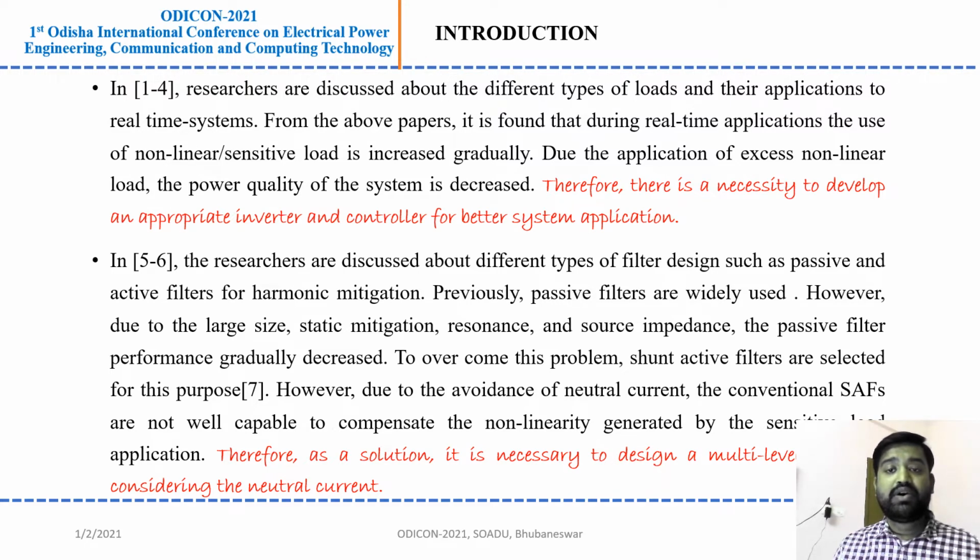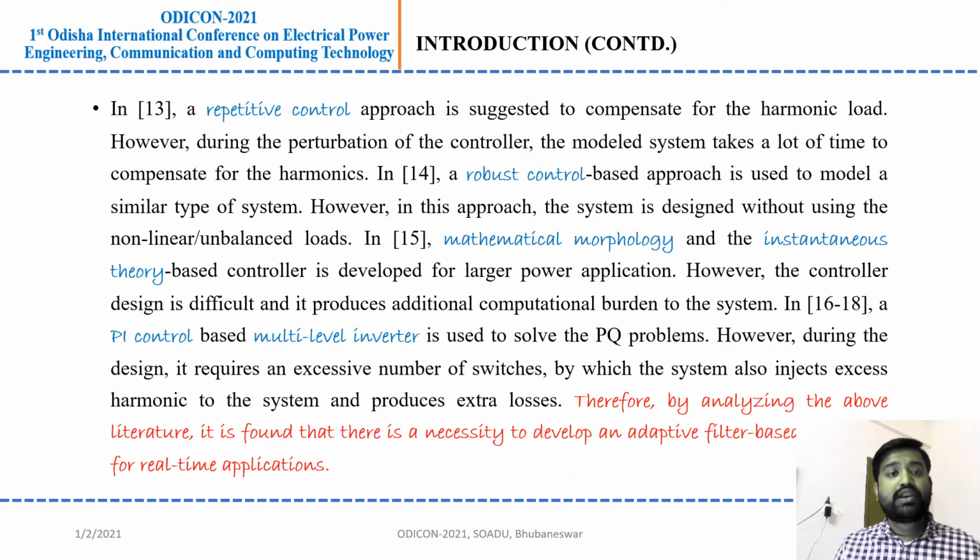We found that active power filters and passive power filters are designed by researchers to compensate the harmonics. Previously, passive filters were widely used due to their simplicity in nature. However, the performance is decreased due to the excess larger size, static mitigation, resonance, and source impedance. To overcome the problem, shunt active power filters are designed, but the performance of the shunt active filter is decreased due to the negligence of the neutral current component. Therefore, as a solution, it is necessary to properly develop a shunt active filter by considering the neutral current.